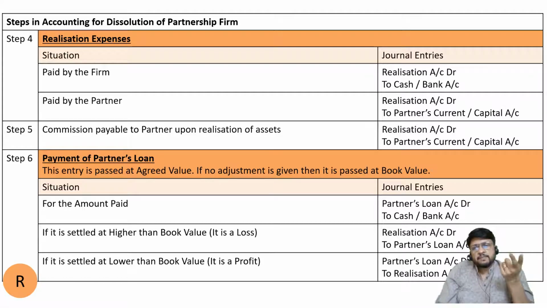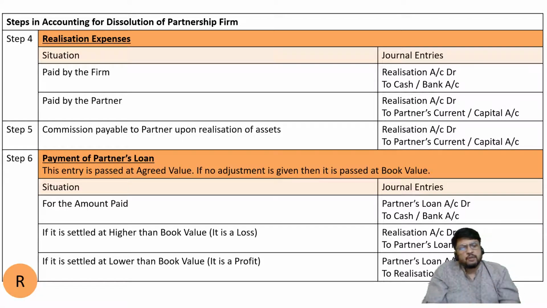The realization expenses can be paid by the firm. If they are paid by the firm, then entry will be realization account debit to cash or bank account. Expenses means debit all expenses and losses, and there is only one nominal account now, the biggest brother, realization account. If it is paid by the partner, then remember that realization expenses is the responsibility of the partnership firm. So it is the expenditure of the partnership firm, so it should go to realization account debit.